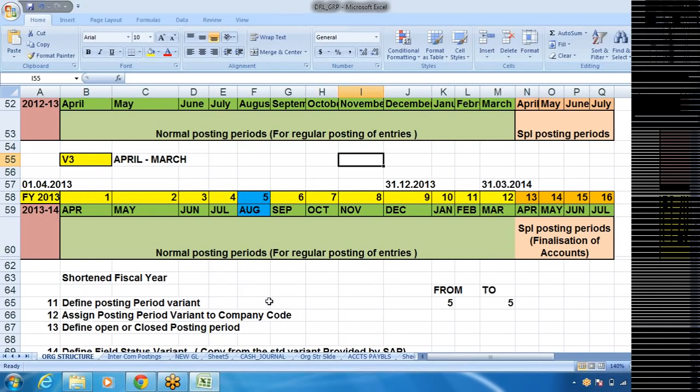Right. So this posting period variant, that is closing or opening, will be done in 3 steps. How we work it out, we'll see in this SAP system. Define posting period variant, assign posting period variant to company code, define open or close posting period. So here what we do, we'll keep only the current month open, and all the rest of the months will be closed.